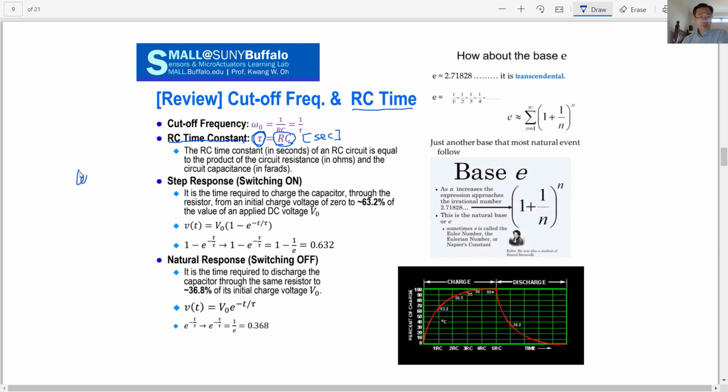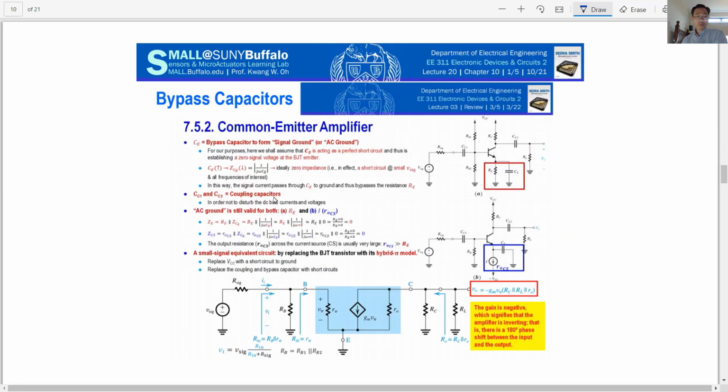So the cutoff frequency has a relationship with 1 over tau by definition, because we define tau as R times C. Tau defines how fast the signal increases to the maximum and how fast it decreases to zero. Usually nature follows the exponential, a natural response. So in most cases we use exponential functions, natural log scale functions, for the calculation of cutoff frequency and RC time.